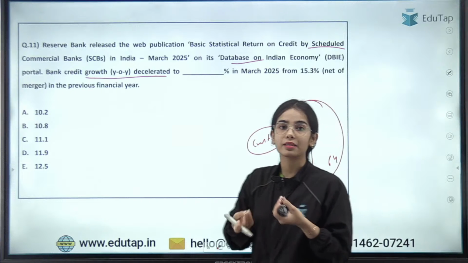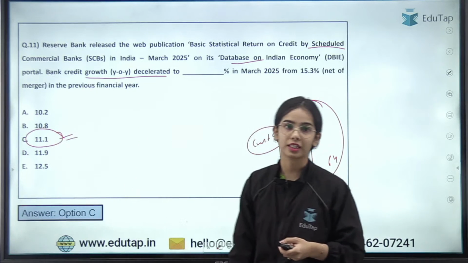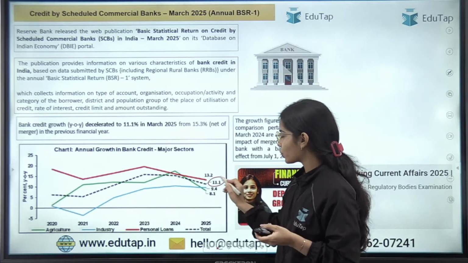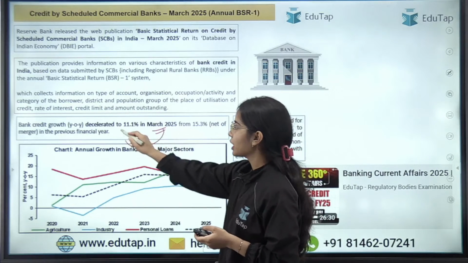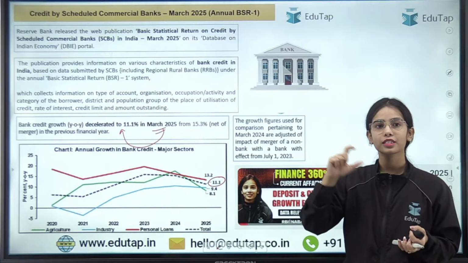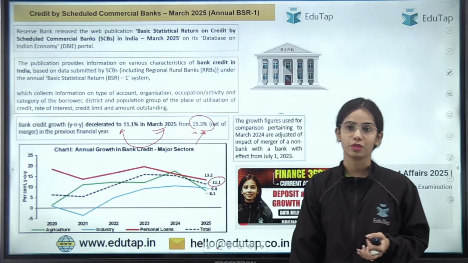So what was that percentage? It was 11.1%. Very good everyone. Absolutely correct. So the answer here is 11.1%. Here you can see that the credit growth that happened in March 2025 was 11.1%. That growth of credit is lower as compared to the previous financial year, where it was 15.3%.